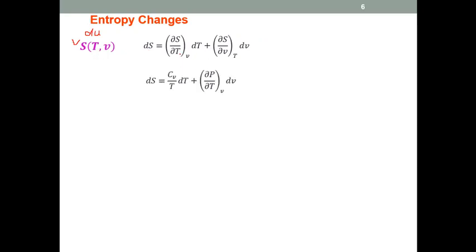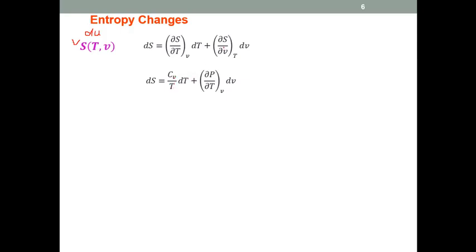As in the previous slides, for the change in internal energy we considered the function of temperature and volume, whereas for the change in enthalpy we considered entropy as a function of pressure and temperature. So similarly, we can use the previous relations. These relations we have used in the case of delta U. From this relation, we can calculate the value of the change in entropy. You can see for dS, we take the total derivative, which was equal to this value. And we know this value was equal to Cv by T dT.